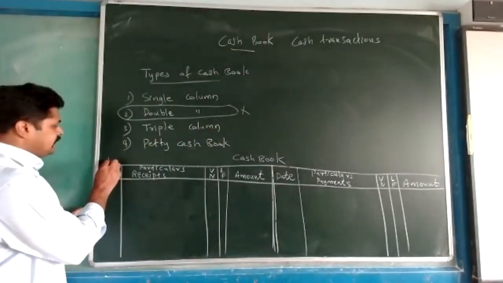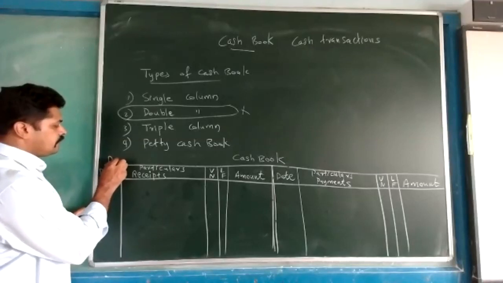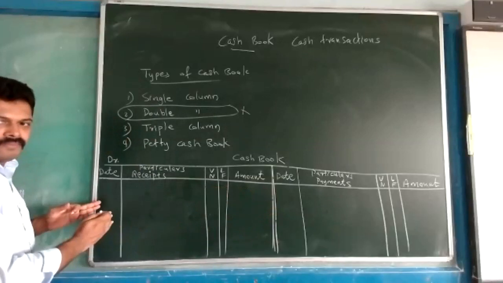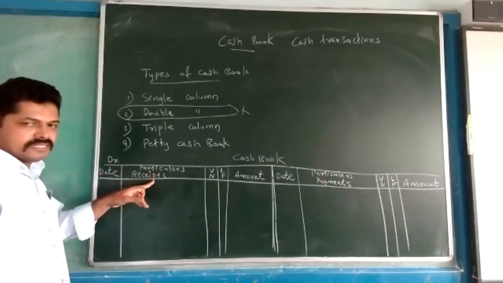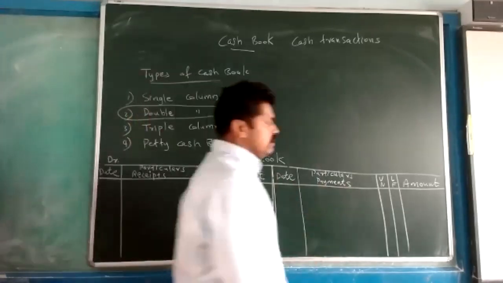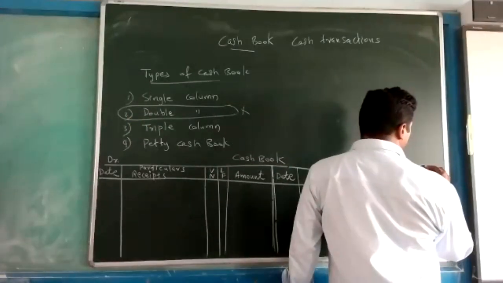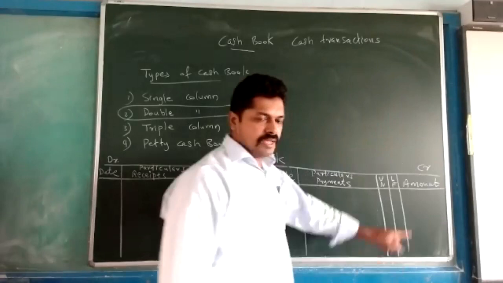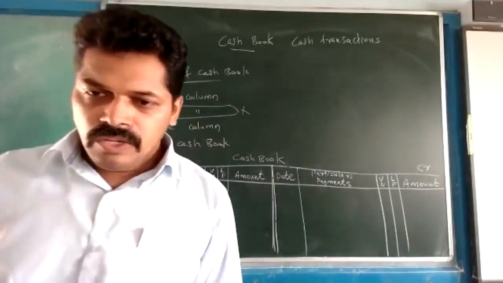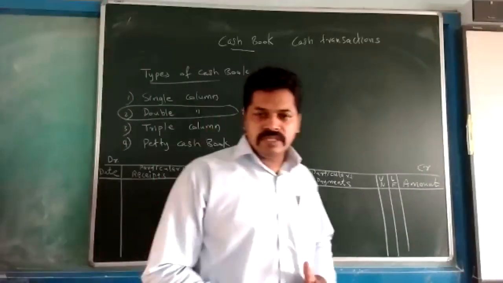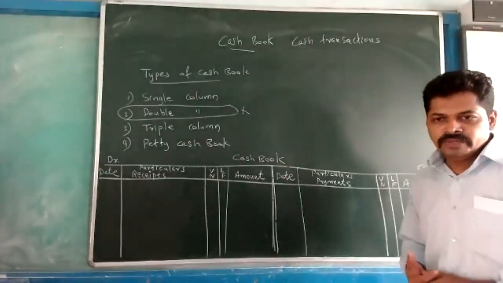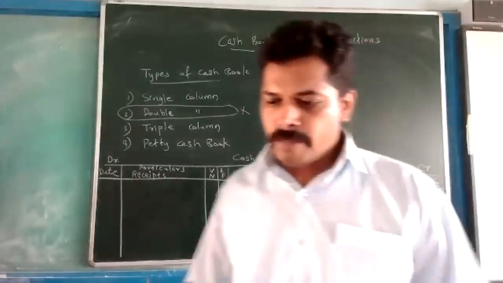So here we can write DR, debit, from the middle line to this side, or this is the receipt side, and this side is known as the payment side, otherwise the credit side. See here, credit side. So this is the format of a single column cash book.